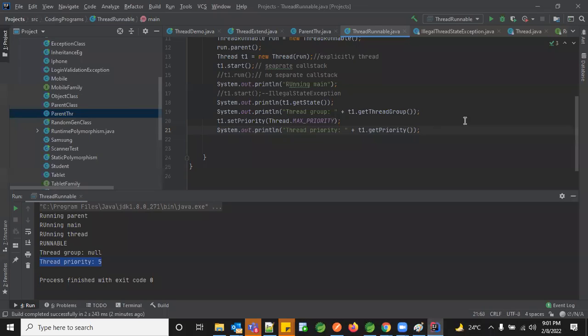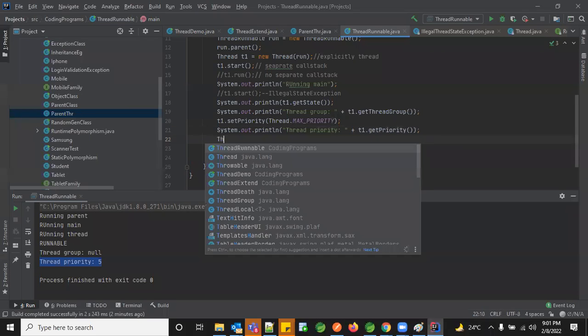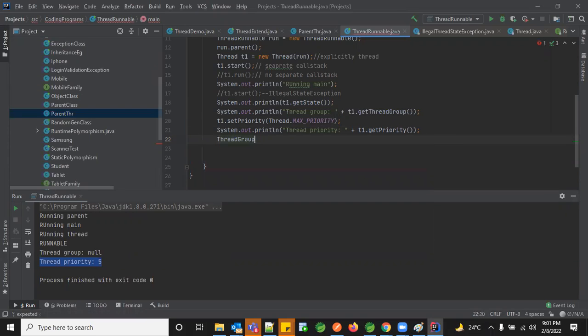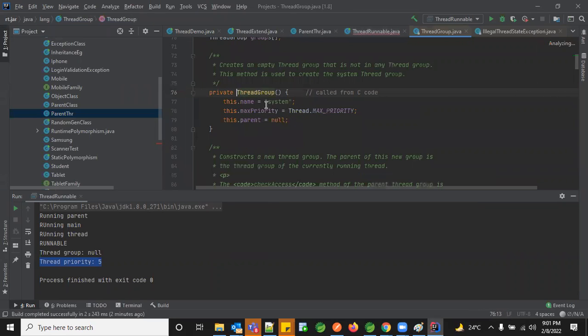Let me create a thread group instance. So you see a thread group class, and let me say thread group equal to new thread group. This is an overloaded constructor. If there is nothing, it will be defined with system.